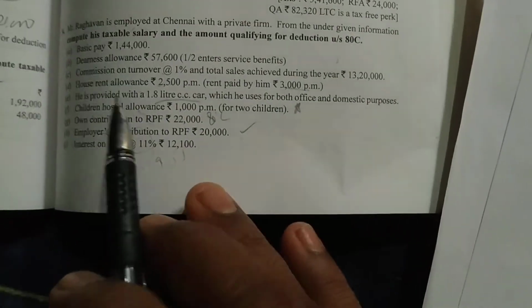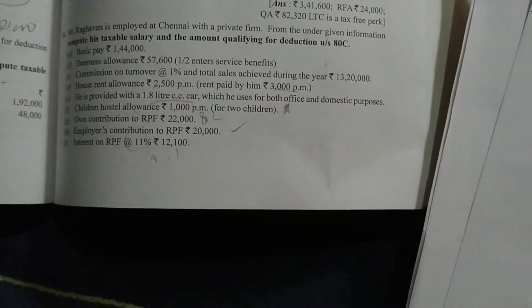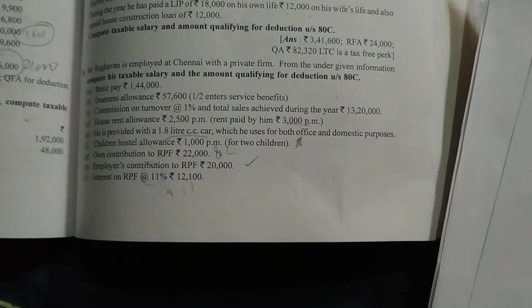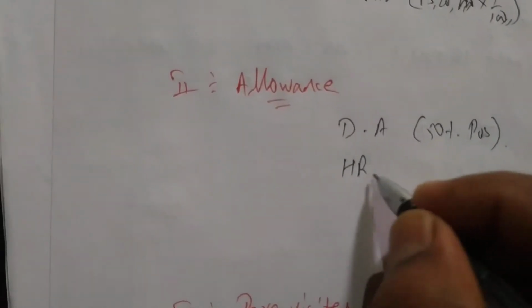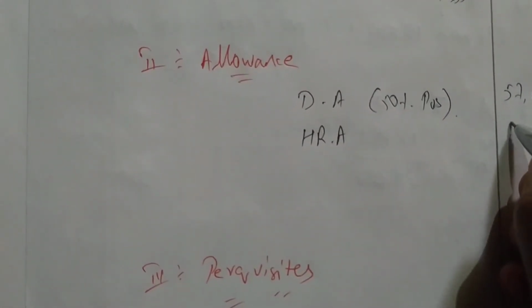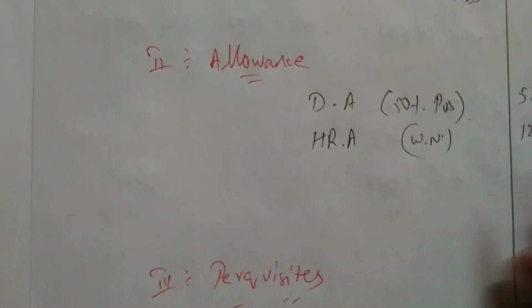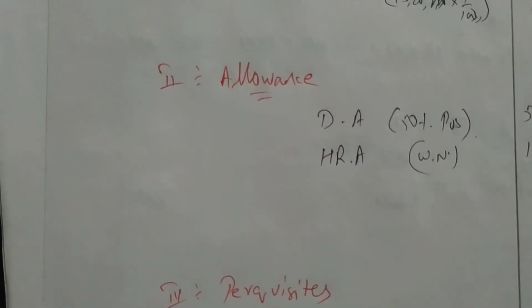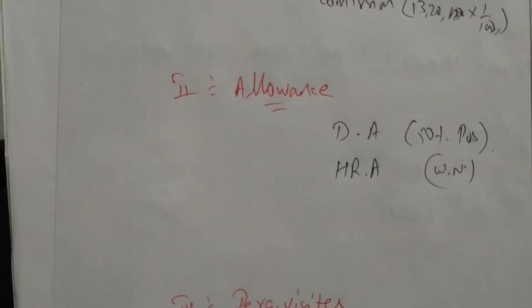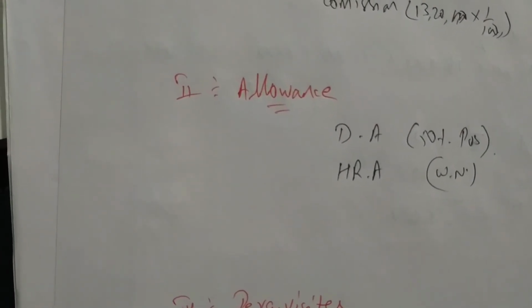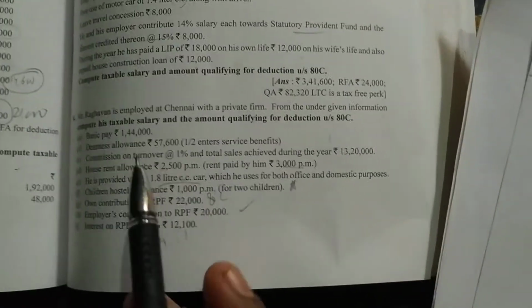Next, house rent allowance 2,500 per month, rent paid by him 3,000 per annum. So HRA is 12,600 we are getting. House rent allowance 12,600, working note. Do the working note of HRA later on. First we'll solve all this problem.